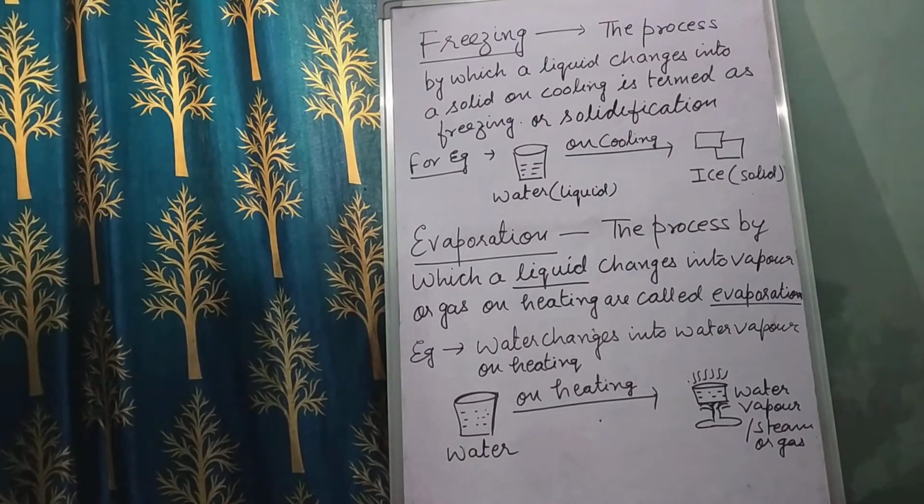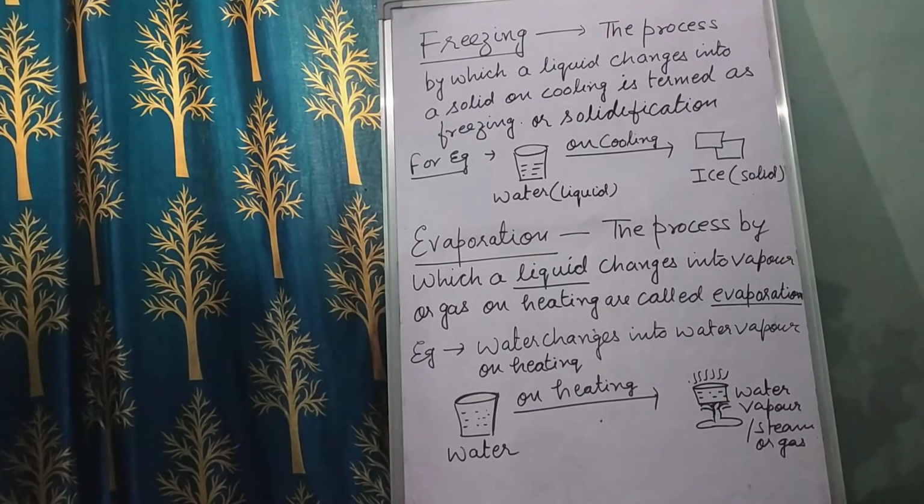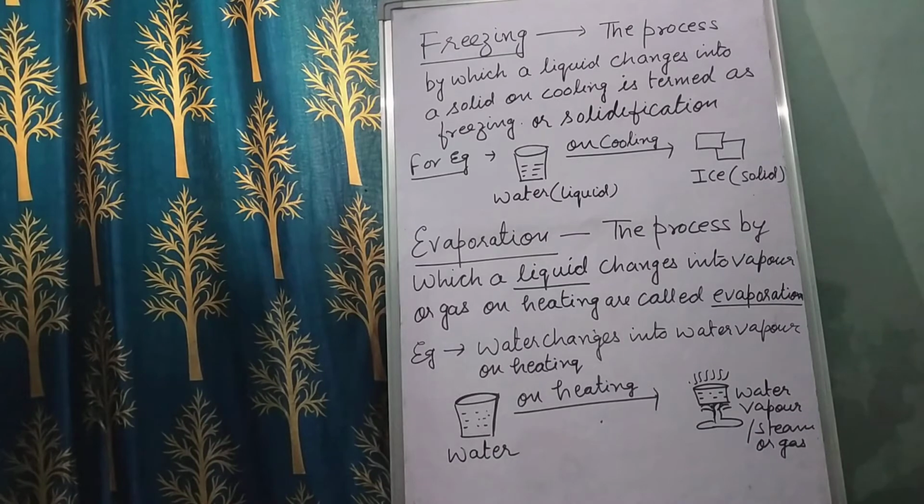Okay, now the second process is freezing. So children, what is freezing? The process by which a liquid changes into a solid on cooling is termed as freezing or solidification. For example, children, water. Water is a liquid. What will happen when you keep this water in the freezer? After a few minutes, what will you see?